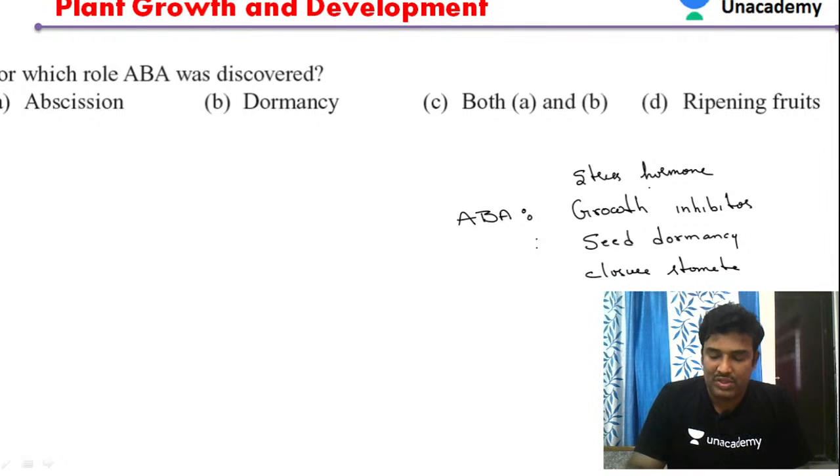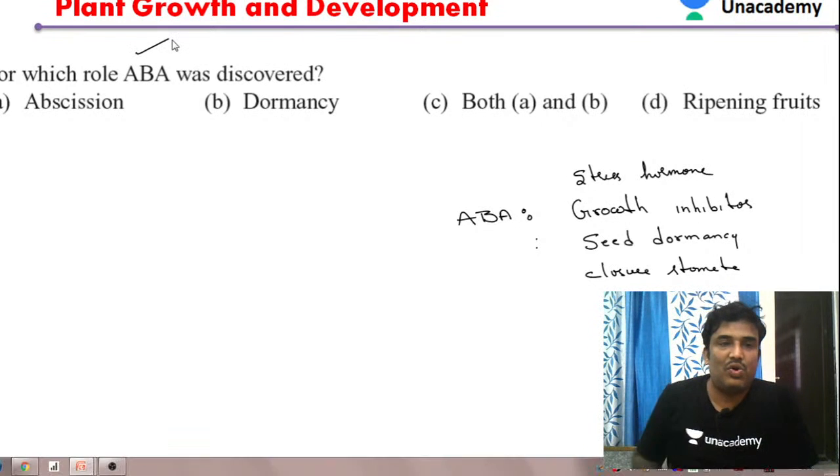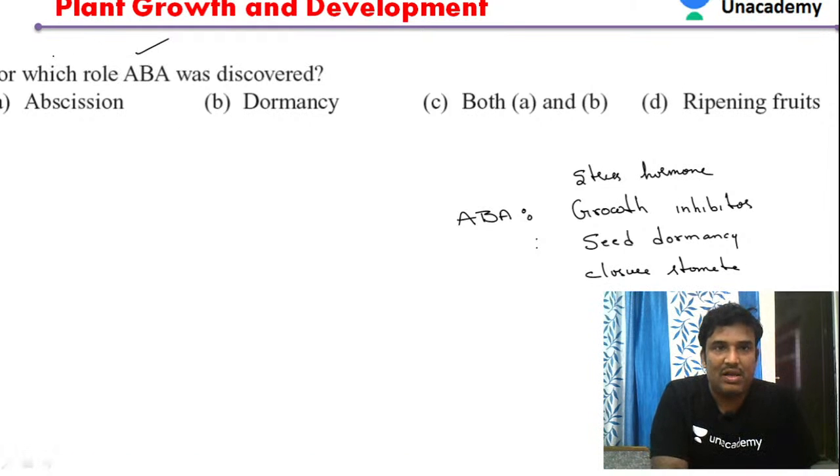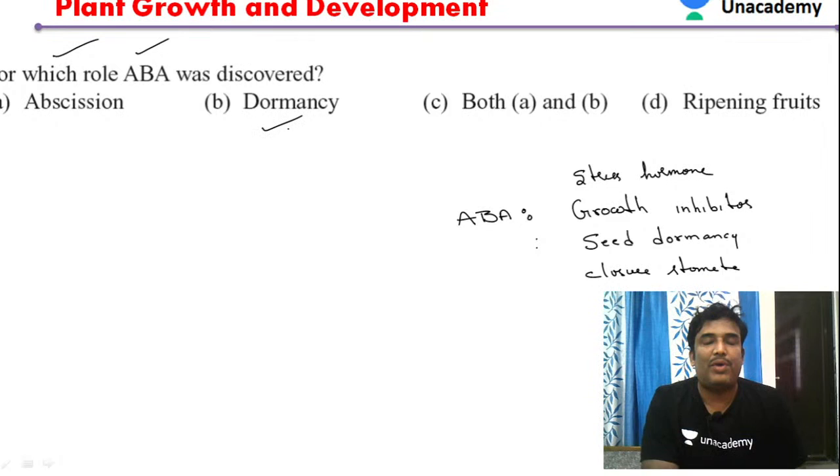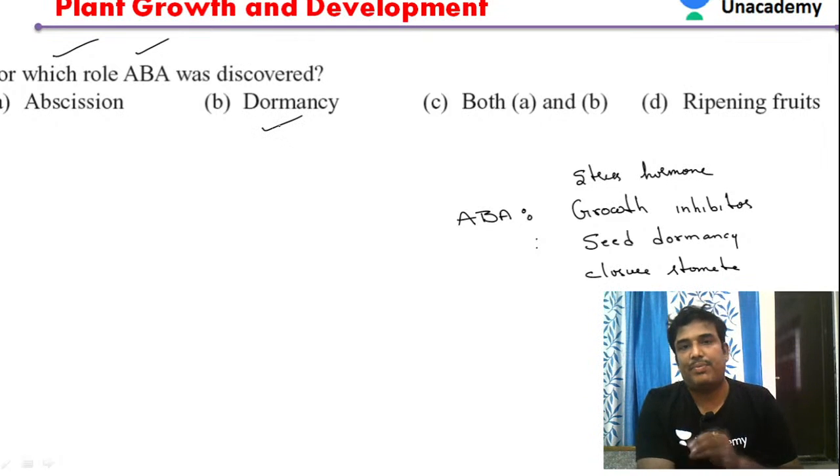So let us see a few questions about abscisic acid and explain its importance. Let us see the first question. What is the role of abscisic acid? For which role was abscisic acid discovered? Abscisic acid has two main functions, as we just discussed. It has a role in dormancy. This is the major point we have to remember.